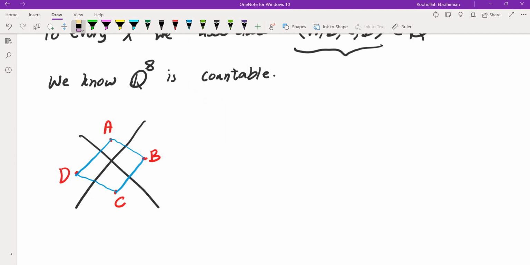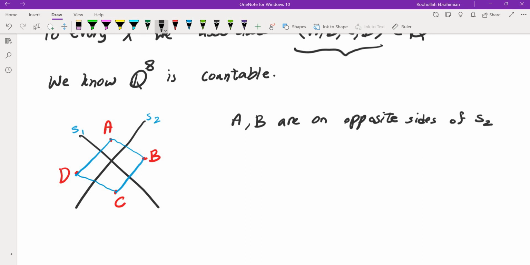So let's say the sides of the first one are S1 and S2, those two segments. So what can we say? We can say that A and B are on opposite sides of S2. And we also know that C and D are on opposite sides of S2 as well.